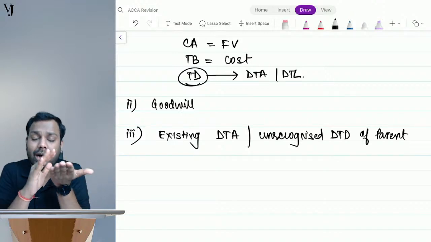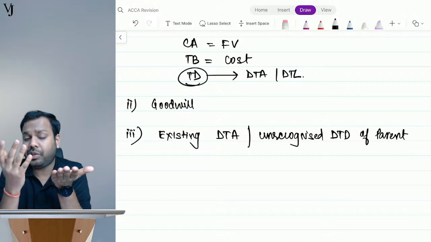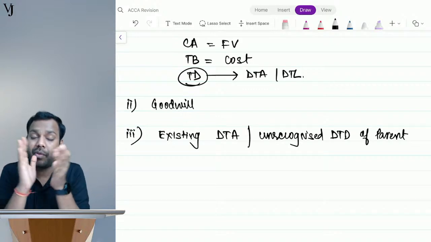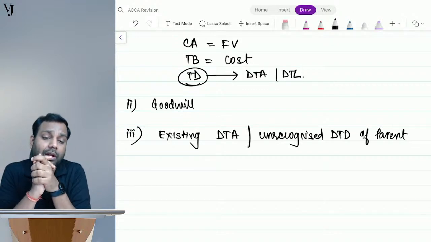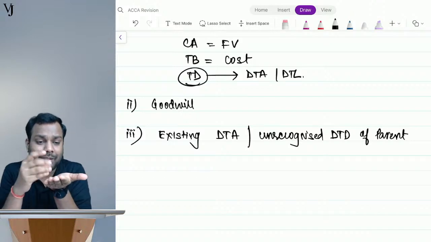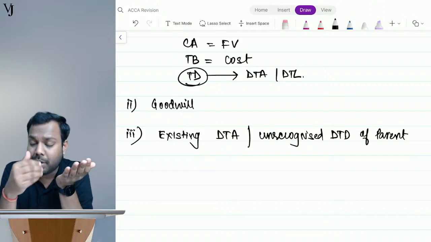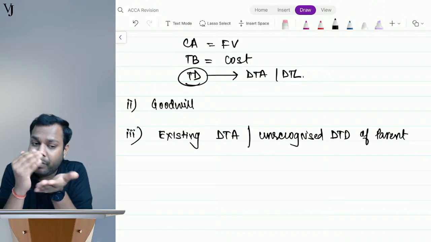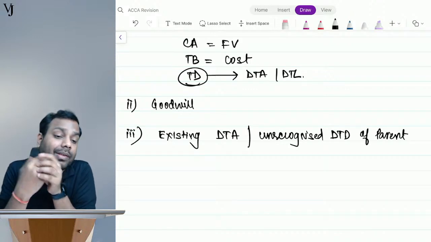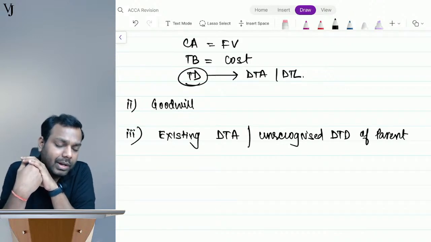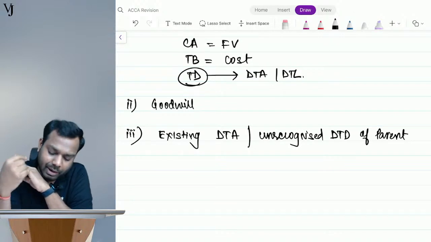My parent is loss making, but I acquire a subsidiary which is highly profitable. Then I believe that these unrecognized deductible temporary differences will be adjusted against the profit of the subsidiary. Then I can recognize this one.